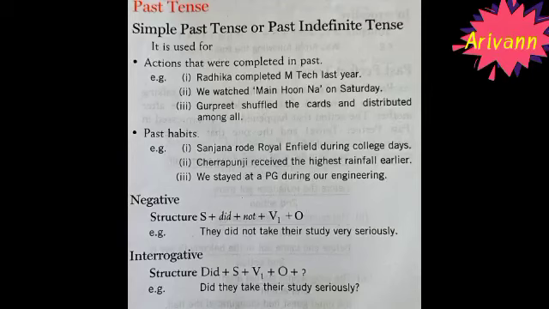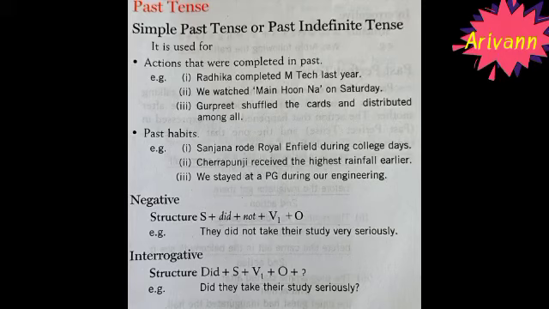Okay. Next topic is about past tense. Simple past tense or past indefinite tense. So it is used for actions that were completed in past. You can easily identify the past tense. Let us see the example. Radhika completed MTech last year. She has completed. Completed is the word which indicates the past tense. See the next example. We watched Main Hoon Na on Saturday. Watched is the what? Past tense. It indicates the past tense.